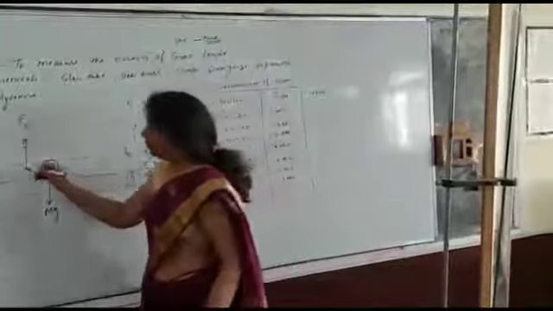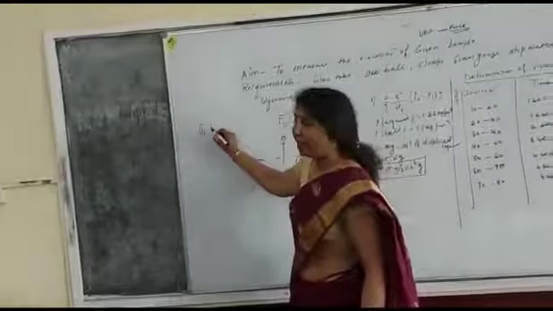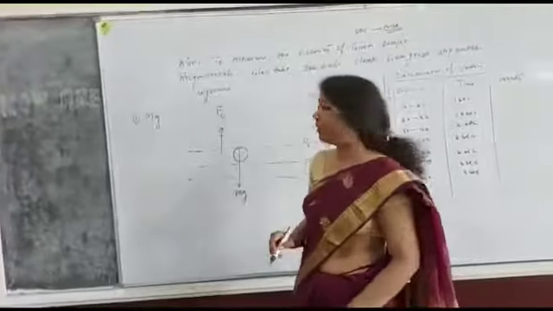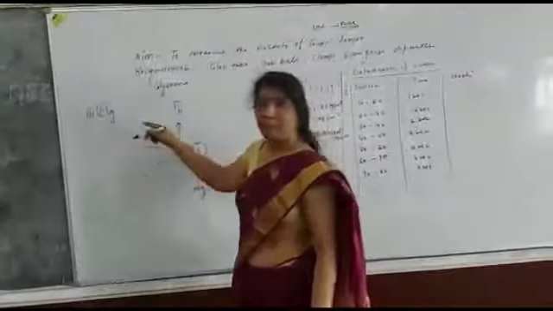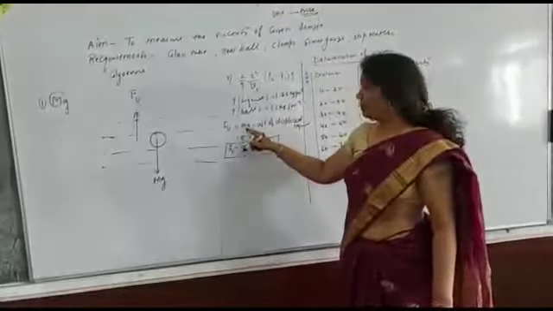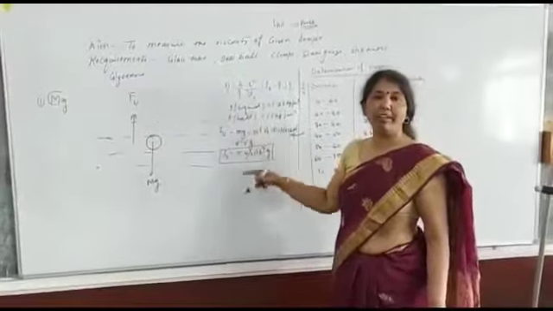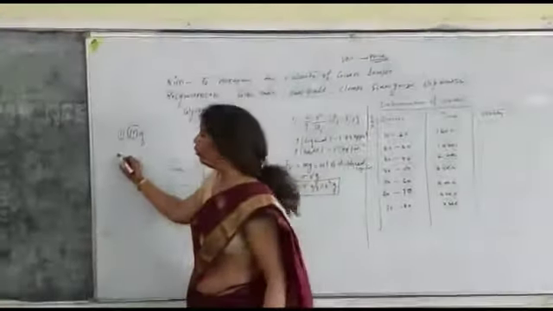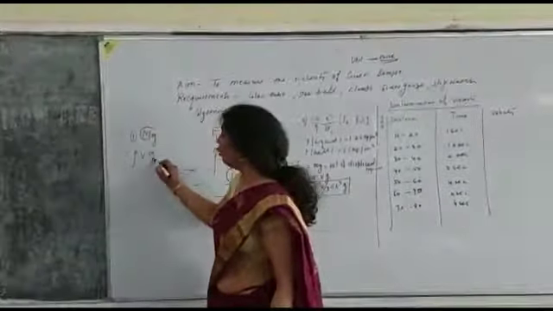And the weight of the ball is mg, and this weight acts in the downward direction, where m is the mass of the steel ball. The mass of liquid displaced by the steel ball is also equal to density into volume.